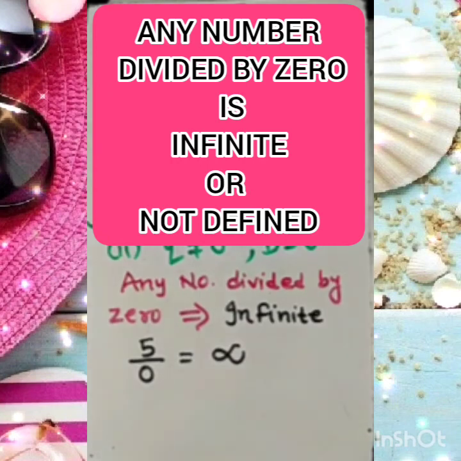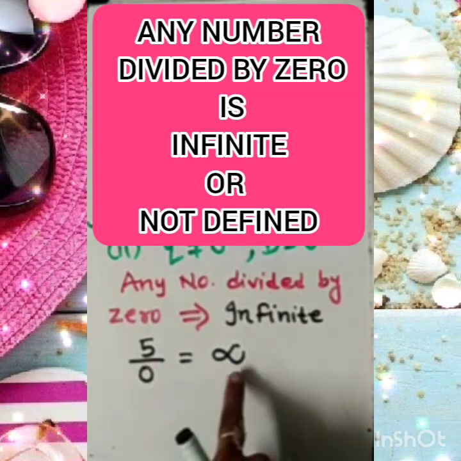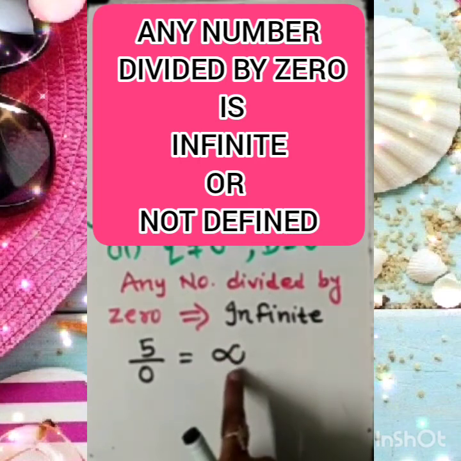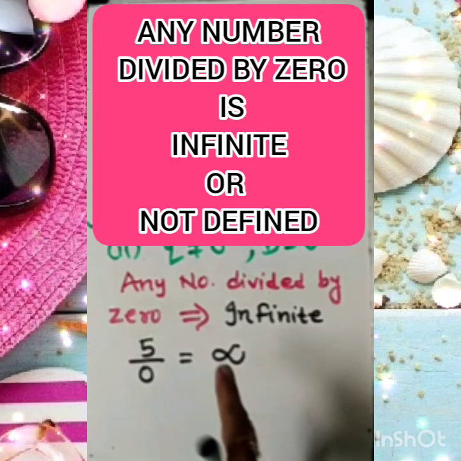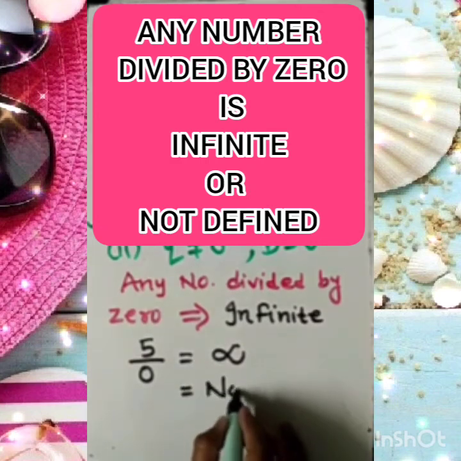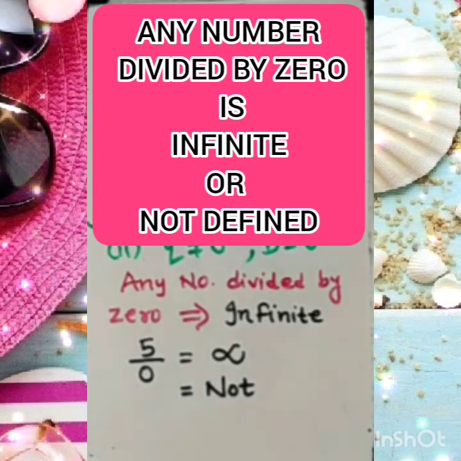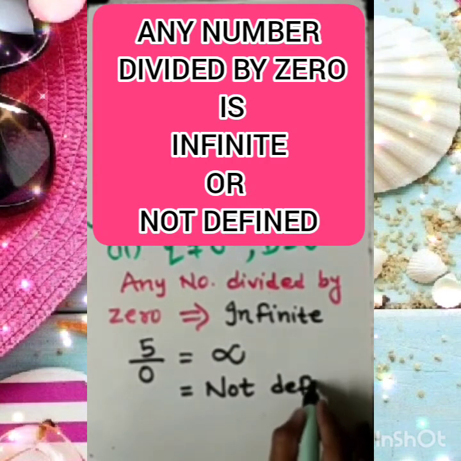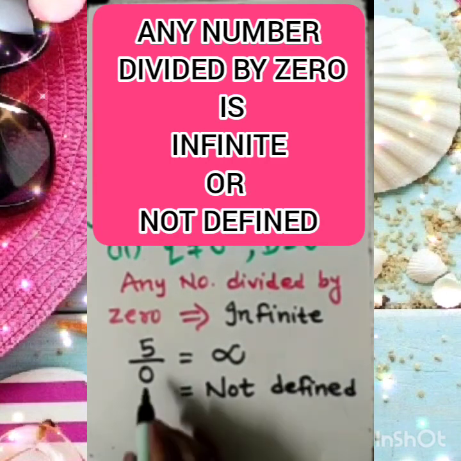Please remember, it's a new thing you are learning. Keep this in mind. Further, it will be useful in the next class. When we divide any number by 0, then this symbol indicates infinite. This is the symbol of infinite, or sometimes we can say it is not defined. We call it not defined, when any number is divided by 0.